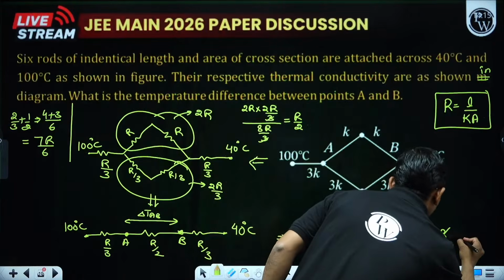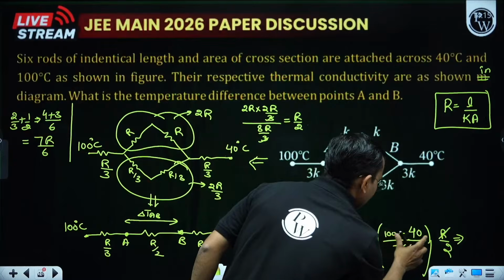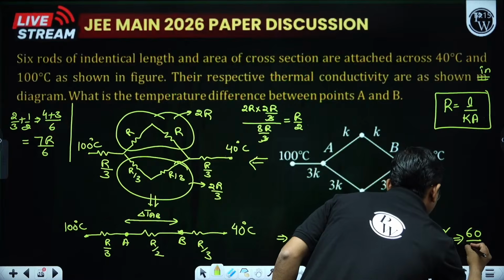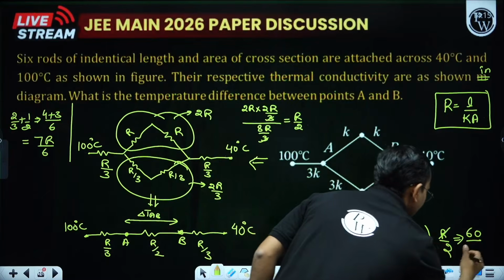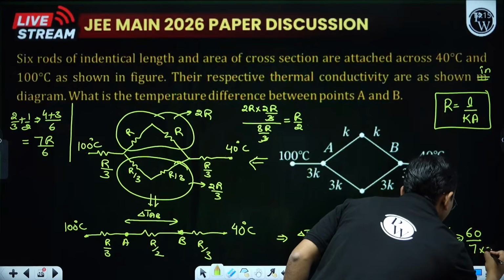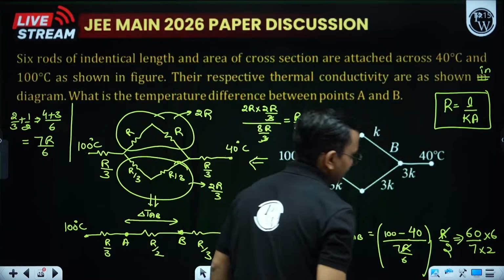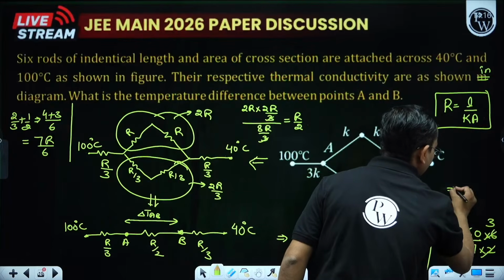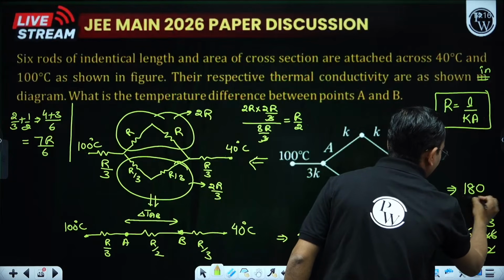Perfect. So what is it now? This becomes 60 divided by 7 by 6, and 2. So this is 7 into 2 and 6 in the numerator. So 2 into 3, this becomes 180 divided by 7.